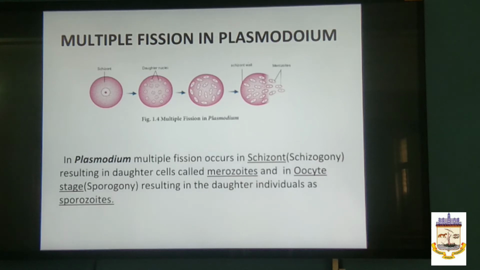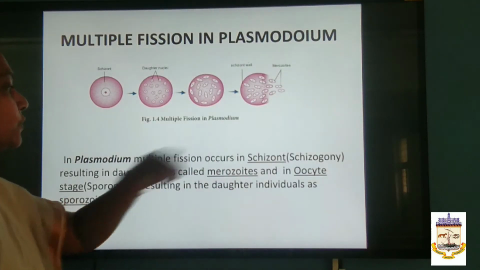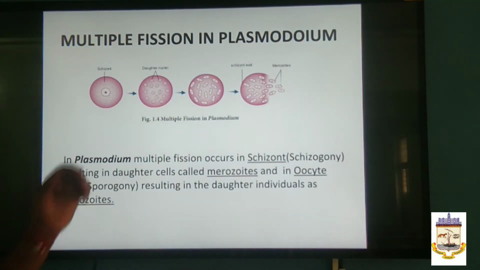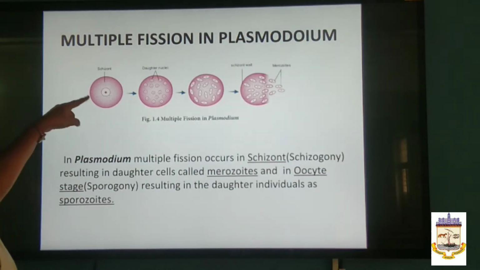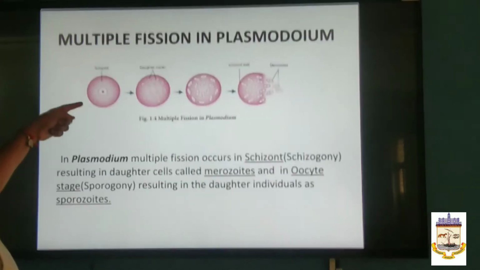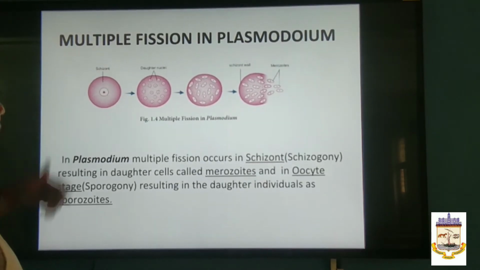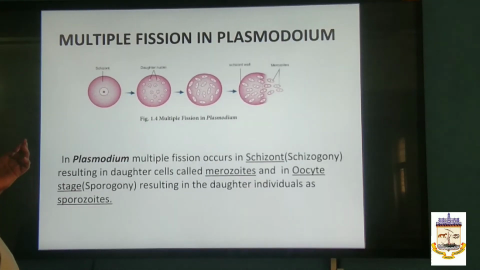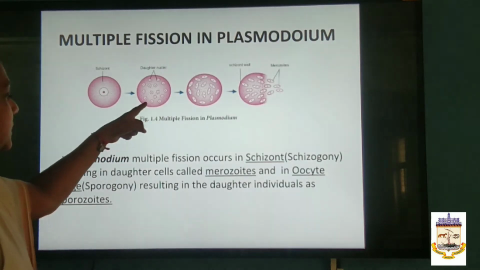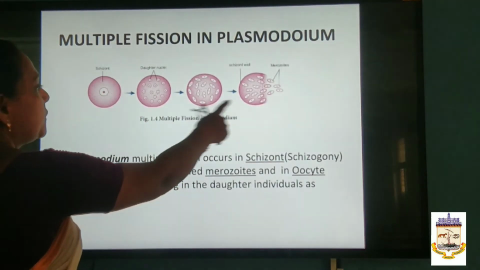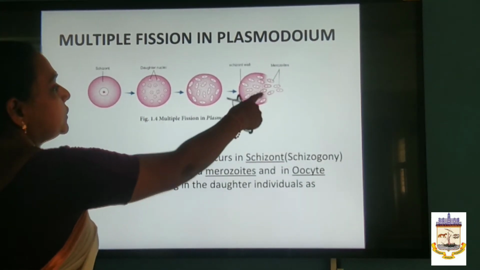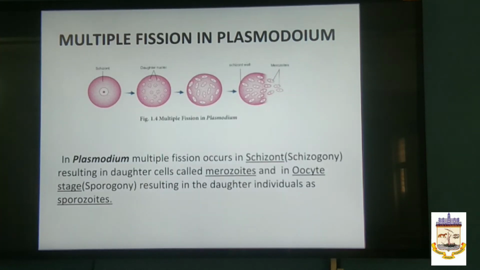In Plasmodium, multiple fission occurs in the schizont stage. One of the stages in the Plasmodium life cycle is the schizont stage, and this process is called schizogony. It results in daughter cells called merozoites, which are formed as a result of this schizogony process, and the parent cells are called schizonts.